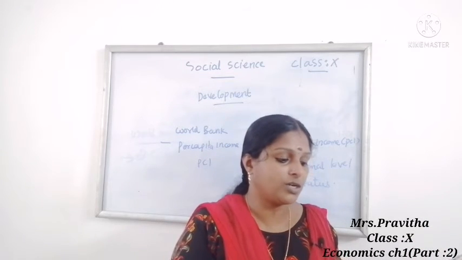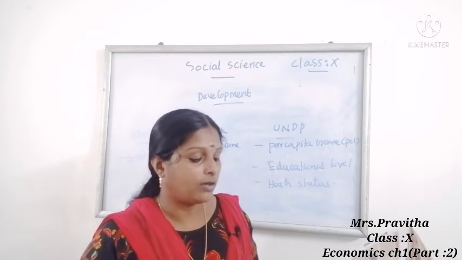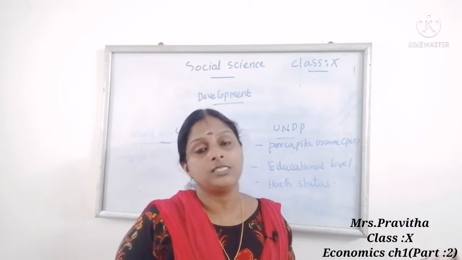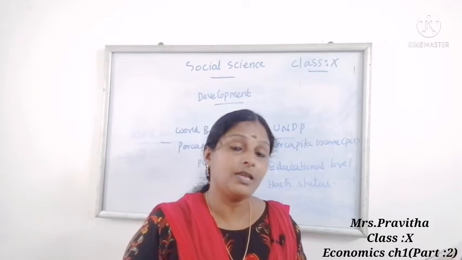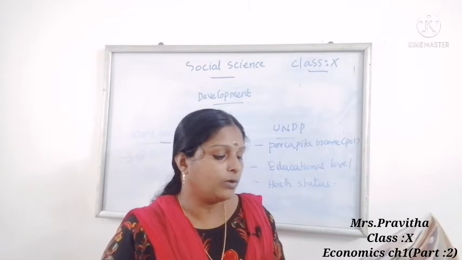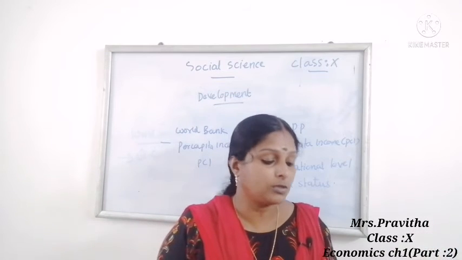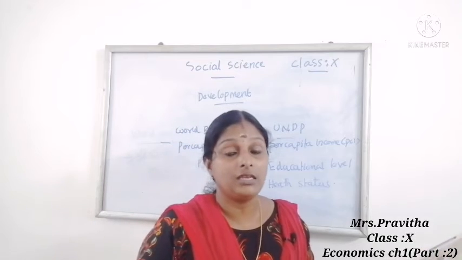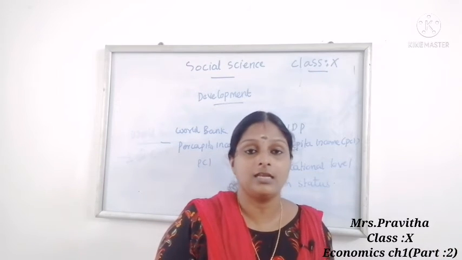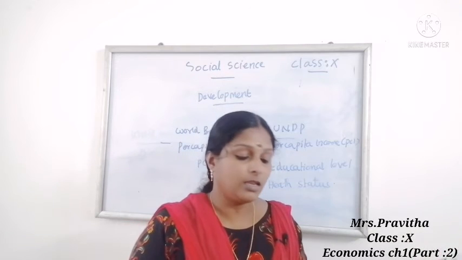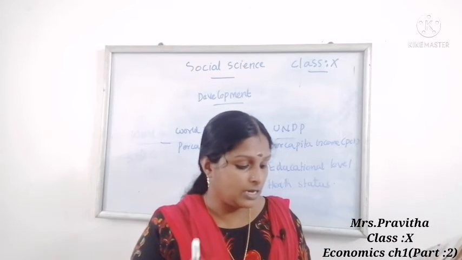HDI stands for human development index. As per 2017 data, India's rank out of 188 countries is 131 in the human development index.